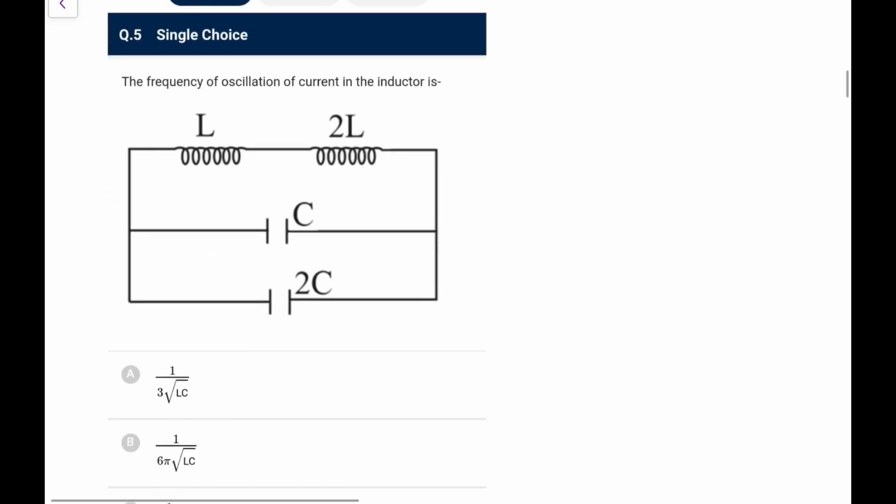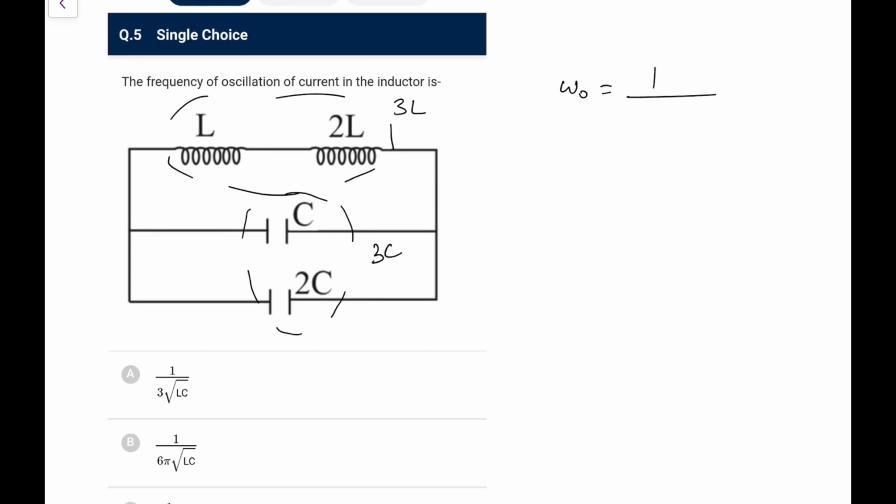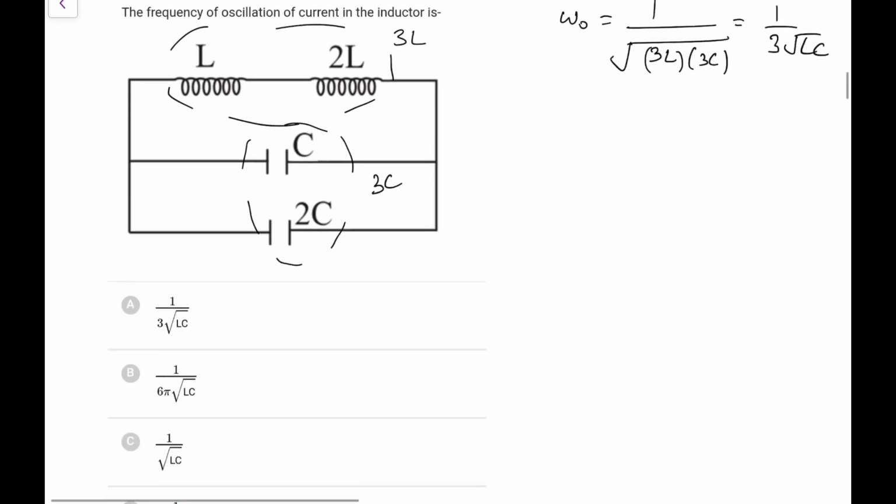Next, the frequency of oscillation of the current in the inductor is. So what would be the frequency? It is simply an LC circuit. These two are in parallel, so this would be 3C. These two are in series, so it would be 3L. So directly we can say that omega naught is equal to 1 upon root LC. Root LC here becomes 3L into 3C, that is 1 upon 3 root LC, that is omega naught. So frequency would be that divided by 2 pi.